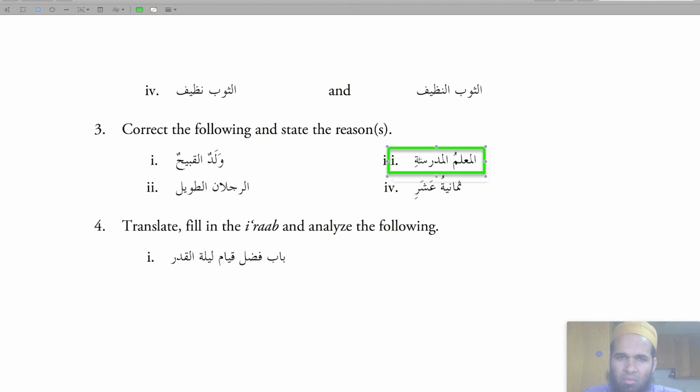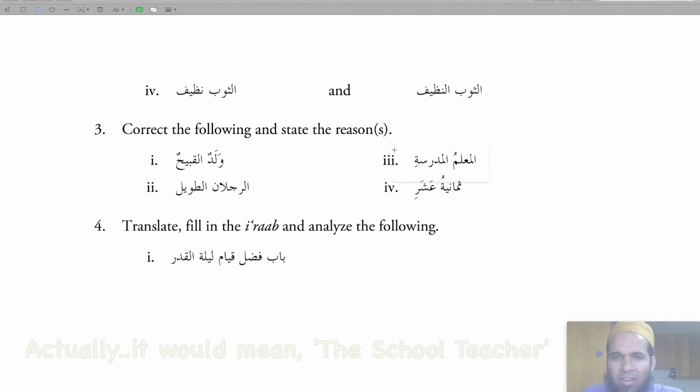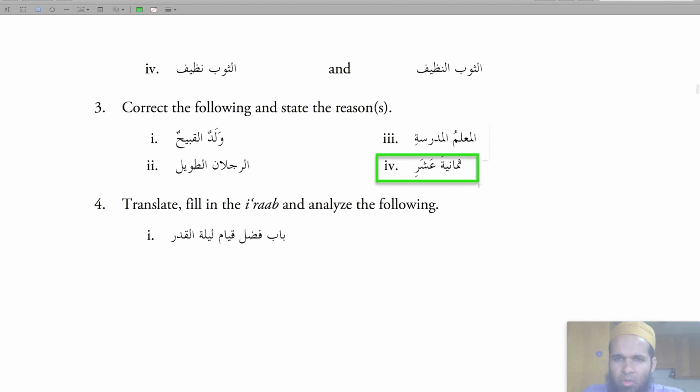Or if we take it to a different route, it could be al-muallimul madrasatu. No, it doesn't really make sense, so we're going to leave it like that. Muallimul madrasati. Number 4, from 11 to 19 in Arabic, they should be like this.